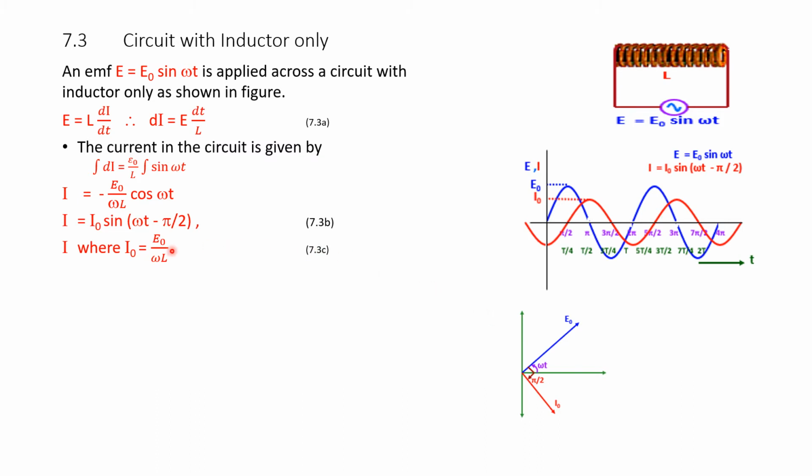Here, comparing equations 7.3.C and 7.3.D, we get I naught equal to E naught by omega L, if you neglect the sign.